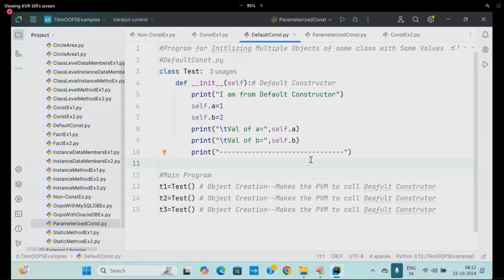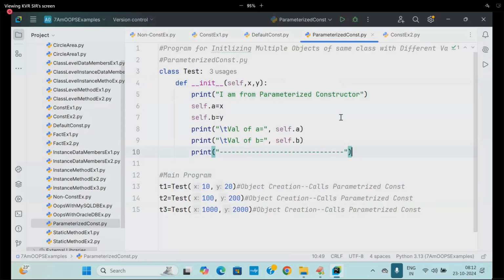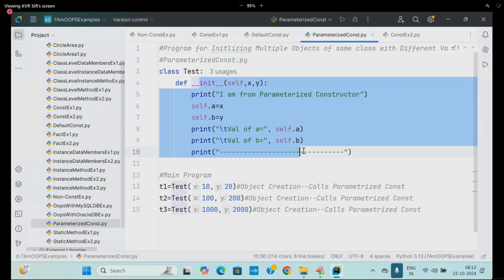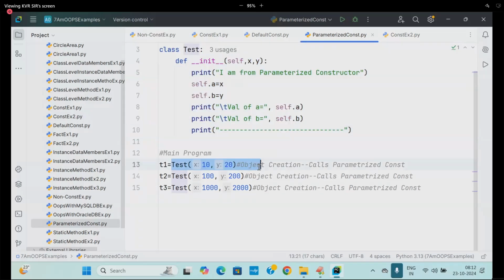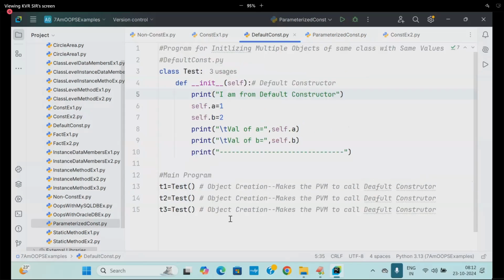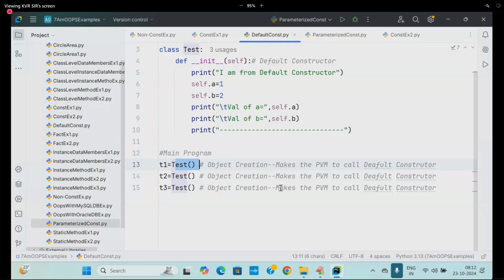How do you know that it is a default constructor? It takes only self. How do you know that it is a parameterized constructor? Along with self, you will write formal parameters. This is one way to recognize. By seeing the object creation itself, you can decide whether it is default or parameterized. Are you following me?